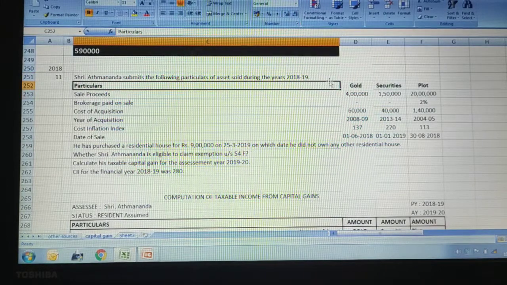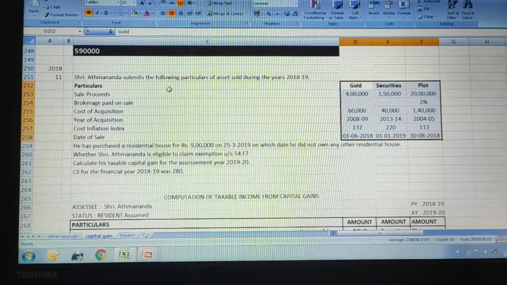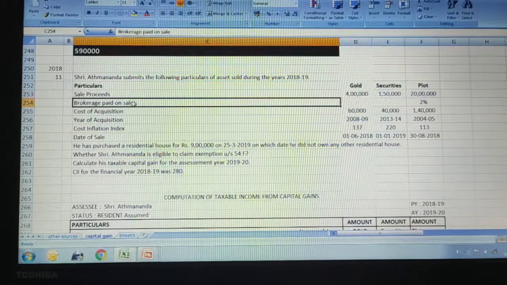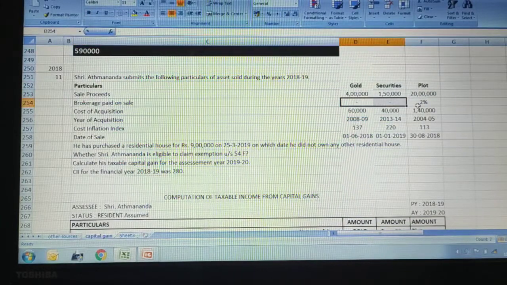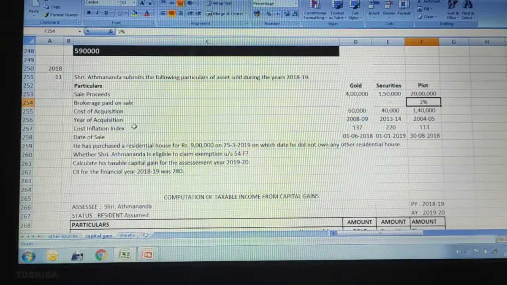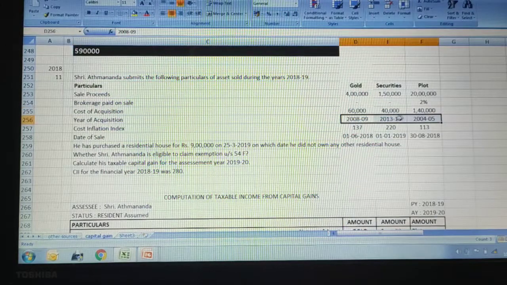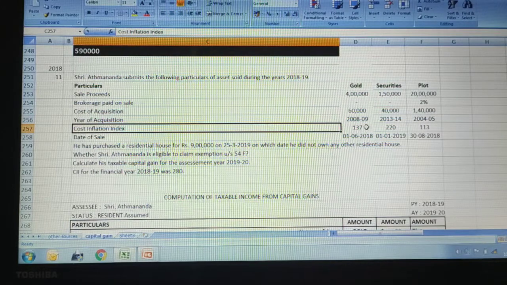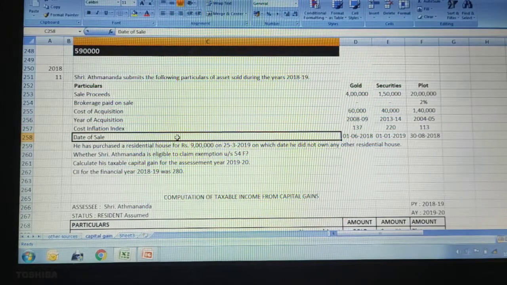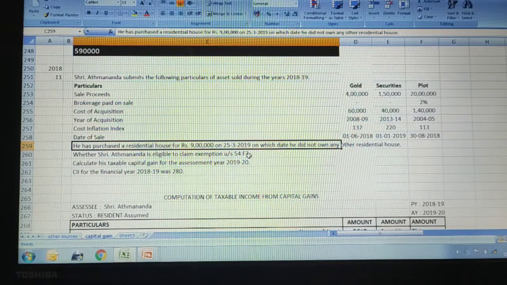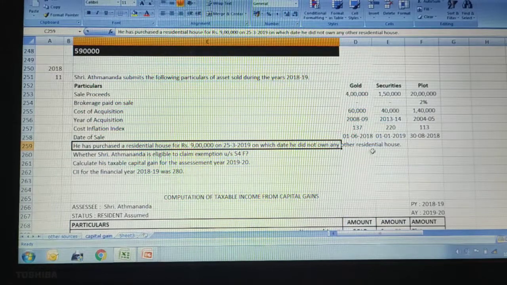They have given particulars of three different categories of assets and details of that. Sale proceeds they have given for all the three assets. Brokerage paid on sale is given for the plot. Then cost of acquisition, year of acquisition, cost inflation index, and date of sale are given for all three assets. Adjustment says he purchased a residential house for rupees 9 lakh on 25th March 2019, on which date he did not own any other residential house property.